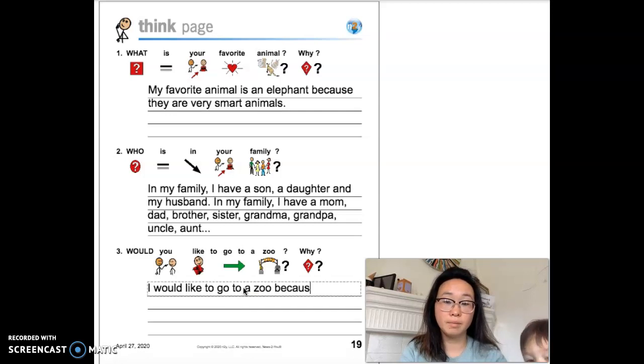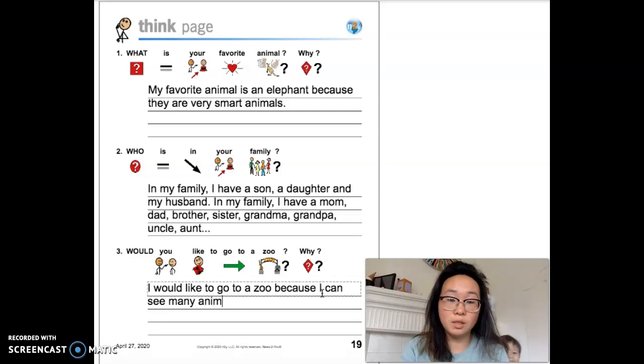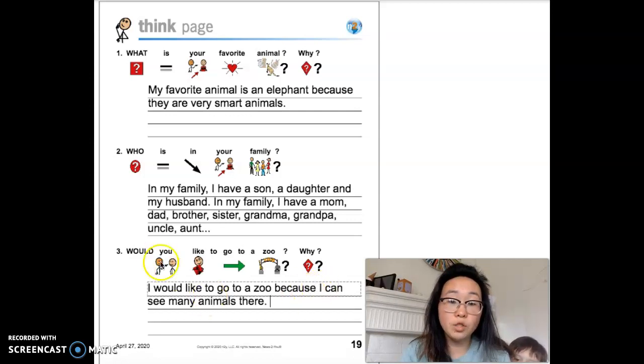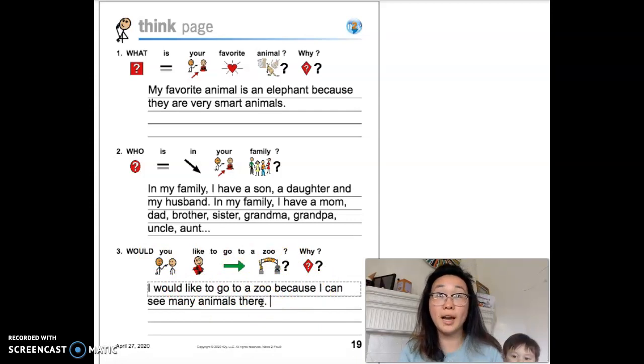because I would like to go to the zoo because I can see many animals there. So we could write, would you like to go to the zoo? Why? I would like to go to the zoo because I can see many animals there. And at the San Francisco Zoo, we see lots of animals. There's tigers and lions. I don't think there's elephants, but there's lots of animals there.